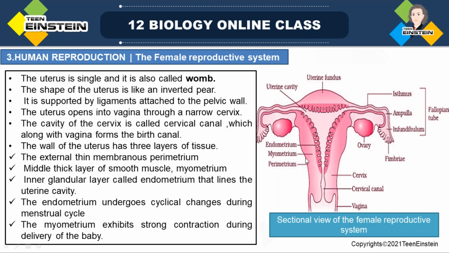The myometrium is thick and made of smooth muscle. And the inner layer is called the endometrium. The endometrium is the glandular layer among the three layers of this wall. So the glandular layer is the endometrium, and it is the innermost layer. Which is the innermost layer? The endometrium is the innermost layer of the uterus and the inner lining of the uterine cavity.